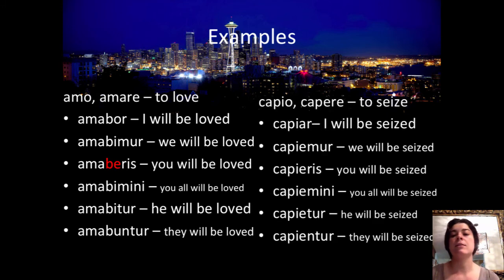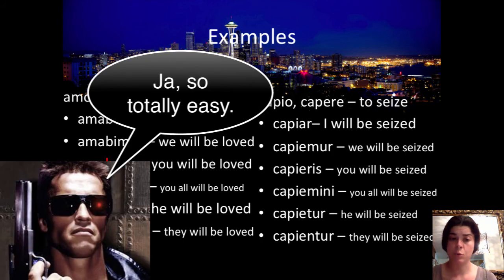Now, let's take a look at a third or fourth conjugation. We have capio, capere. And again, you notice this is an I stem, so you're going to take that I and carry it over to the other thing. So again, second principal part minus the ere, add in that I, and then you have your endings. So capiar, capiemur, capieris, capiemini, capietur, capientur.